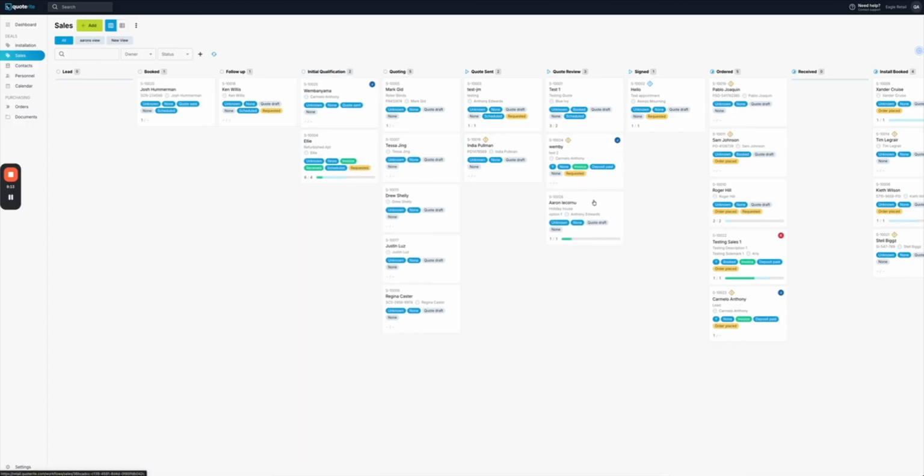Now, if we come back a bit and look at the different processes that you could go for your business, and I guess the value that Quoterite provides immediately are what we call our automations and integrations. So let's say that we've got a lead, it's been booked, we've done the quote, and we drag this to follow up.